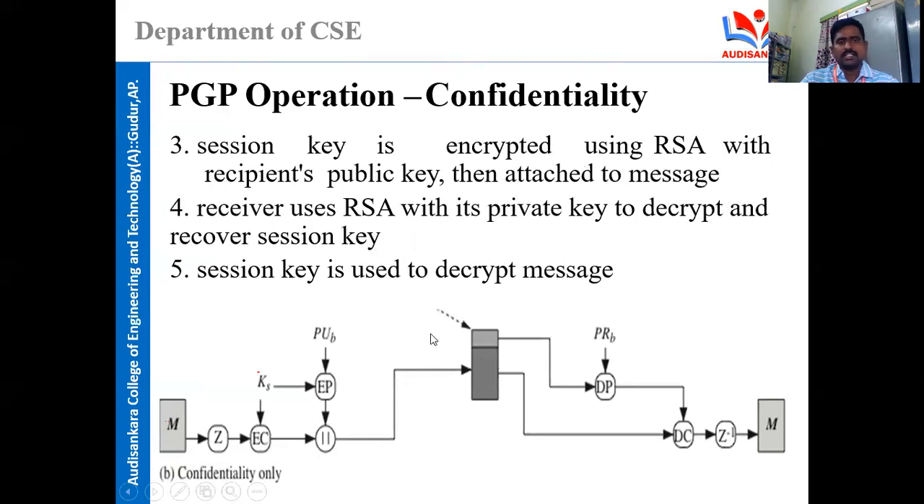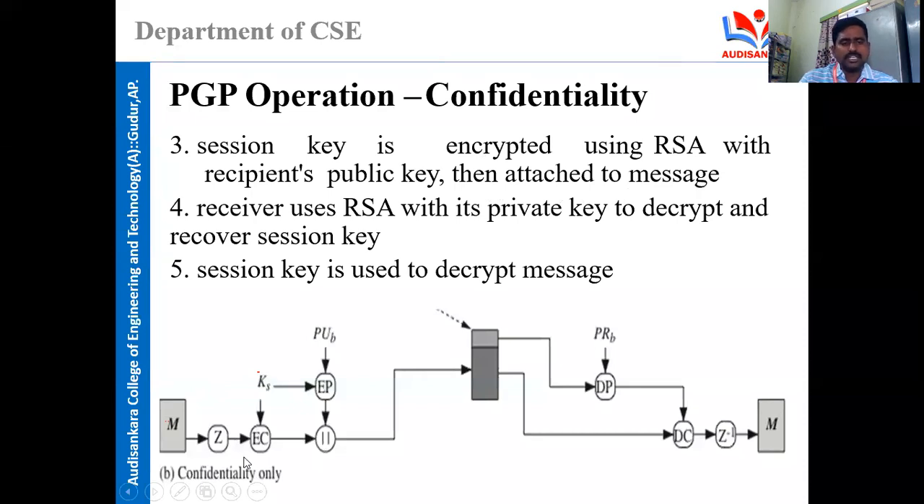Okay, and this session key is encrypted. See here, you are appending this and sending, and this session key is encrypted using RSA with the recipient's public key. So here you can see this is the public key of B. So we are using the destination's public key here to perform the encryption. The session key is encrypted using RSA with the recipient's public key, then attached to the message.